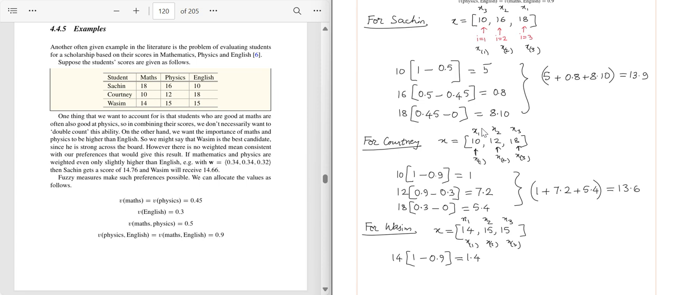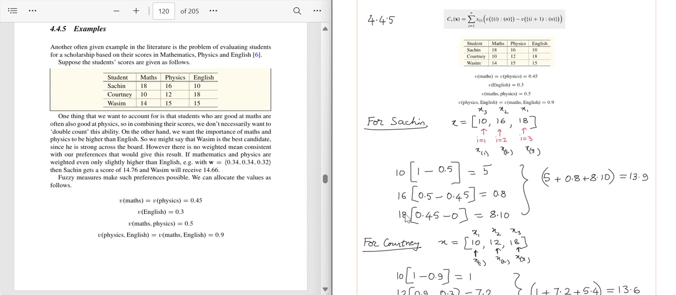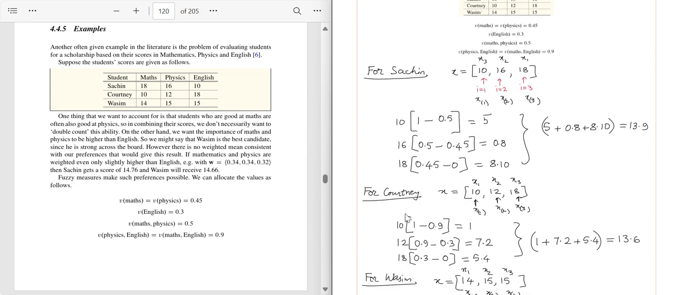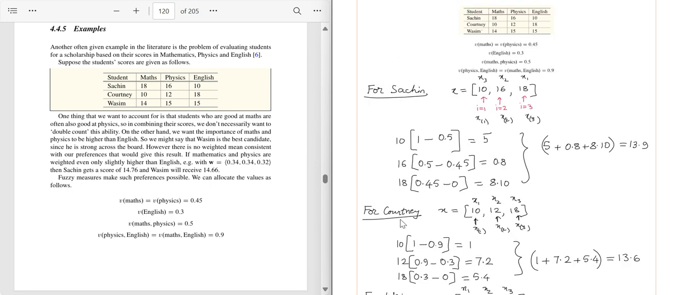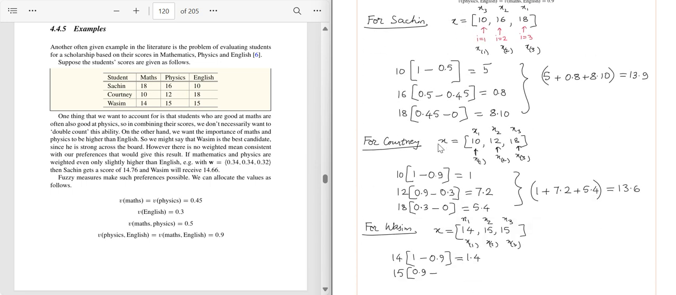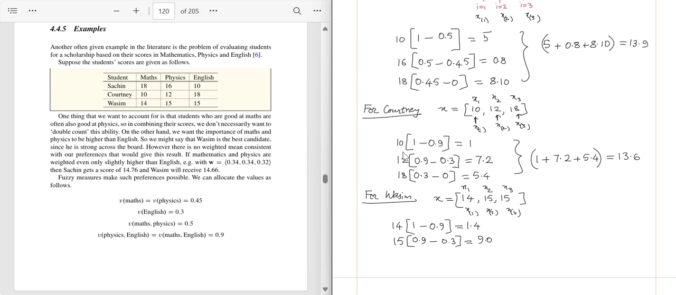The second term similarly is nothing but 15 into fuzzy measure of 2 to n, second and third elements. Again 15 and 15, which is physics and English. So physics and English is 0.9. So it is 0.9 minus fuzzy measure of the third. Third is again English. So fuzzy measure of English is 0.3. So 0.9 minus 0.3 is 0.6. 15 into 0.6 is 9.0.